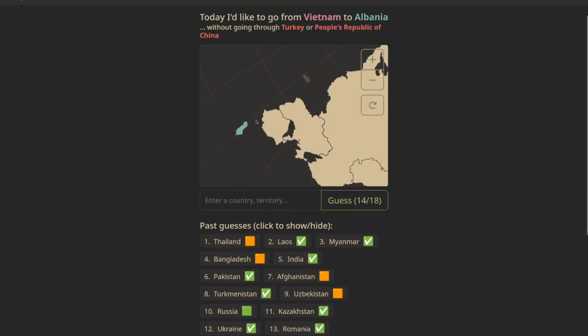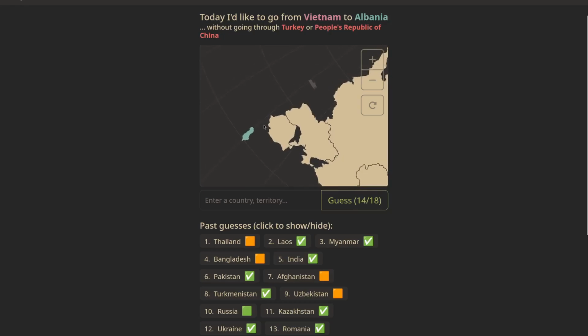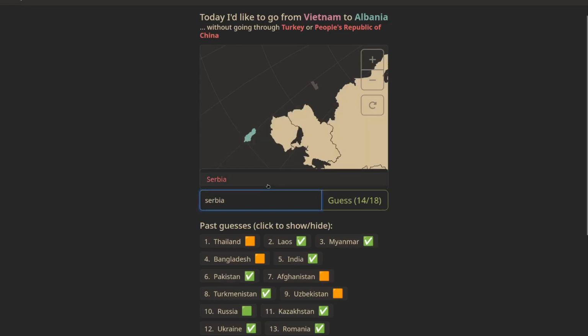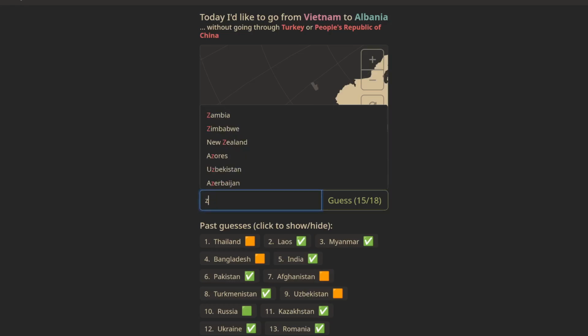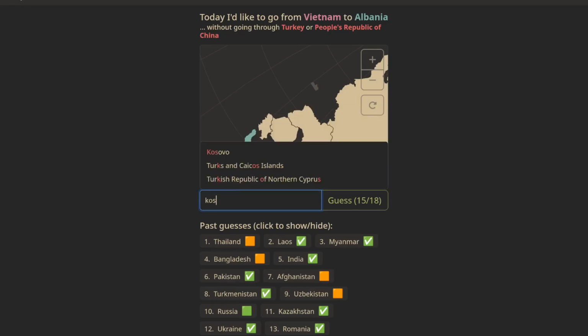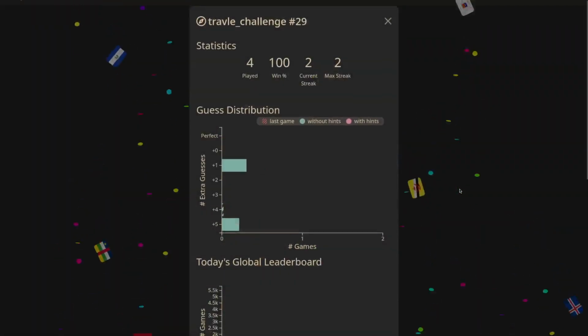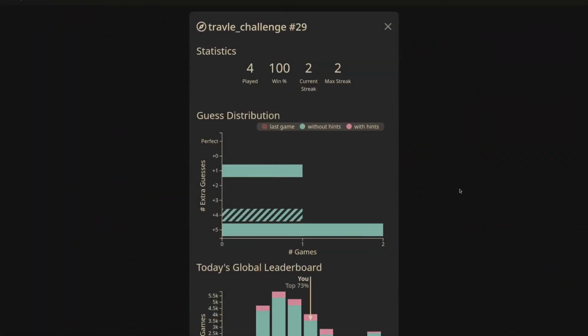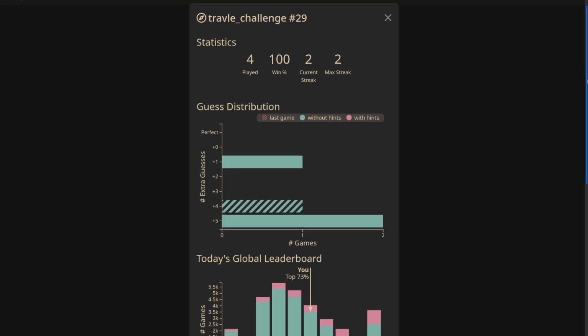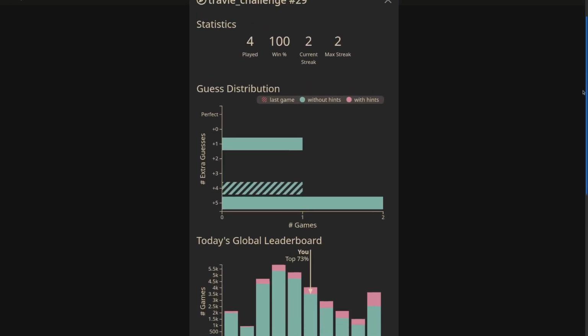And then... Is there one left or two left? Now, I'm wondering if Serbia borders Albania. Let's just try it. It doesn't, but it does border Romania, okay. Is this Kosovo? That's not how you spell it. Oh, there we go. Nice. Okay. Alright, we were in the top 73%, not the highest score, but I'm just glad we did it.